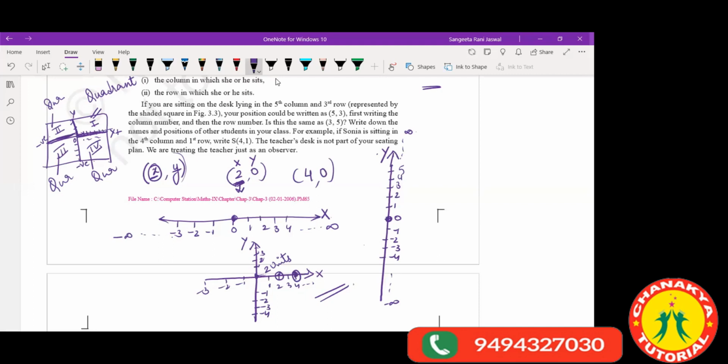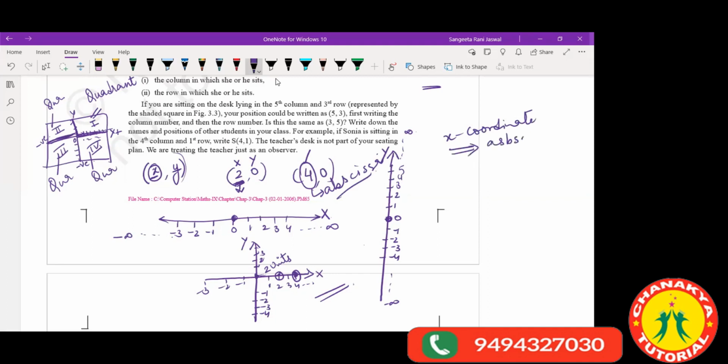Okay. In general terms, the variable which is representing this x-axis is called abscissa. The x coordinate is called abscissa.